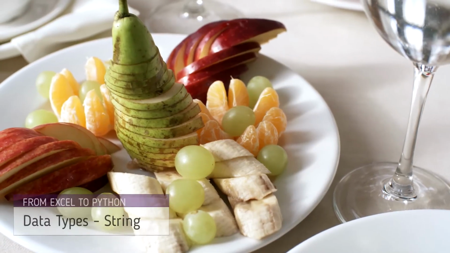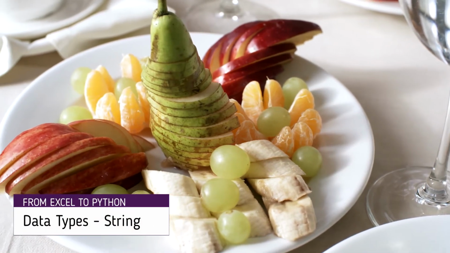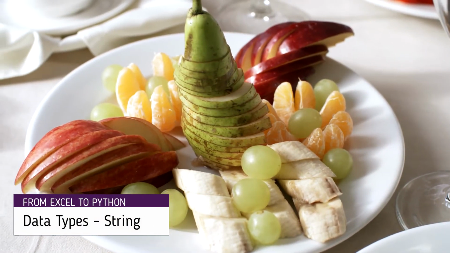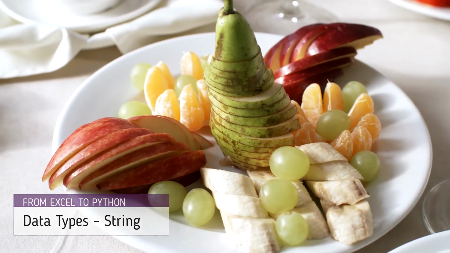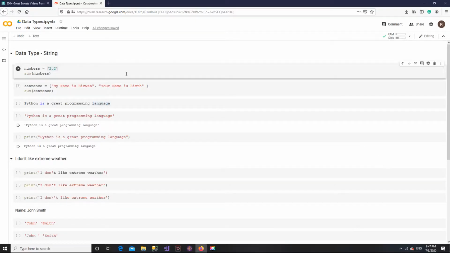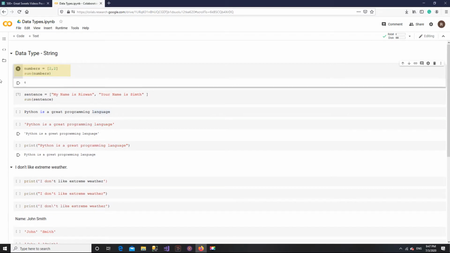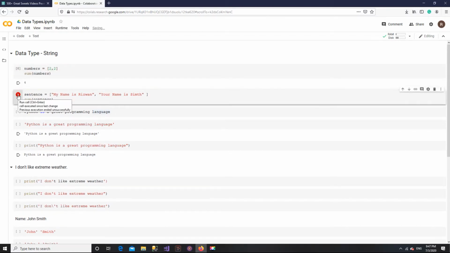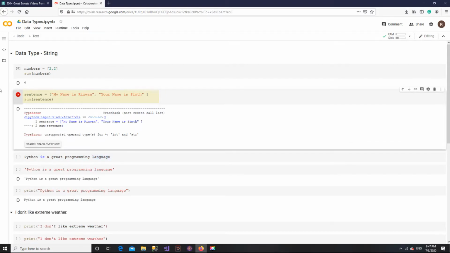Like in any other programming language, it is important to understand various data types in Python. But wait a second, why is it important? What if you don't understand it? Well, imagine this question. Can you sum 2 plus 2? Of course, that's easy. The answer is 4. But can you sum two sentences such as my name is Rizwan plus your name is Smith? Or what is the sum of yes plus no? Obviously, math operations may not work on a sentence because it is text.